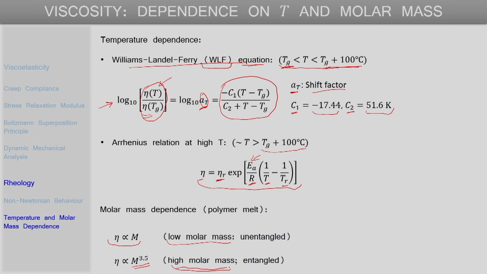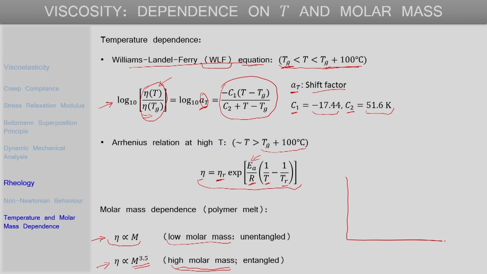For these high molar mass polymers, where entanglement effects are strong, the viscosity scales very strongly with the molar mass. Typically, there is some critical molar mass below which entanglement effects are negligible, and we have this kind of relation between eta and M, and above this critical molar mass, where the entanglement effect of long polymer chains starts to dominate, a stronger relationship between the viscosity and molar mass is observed.